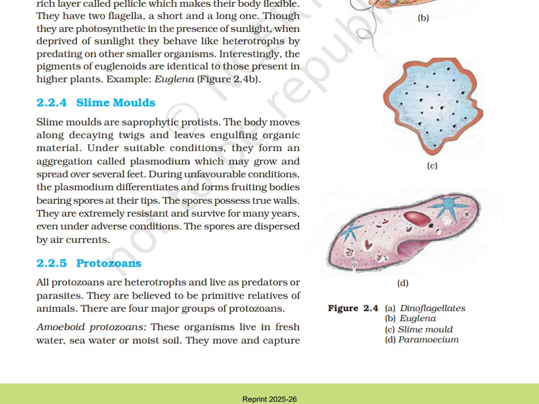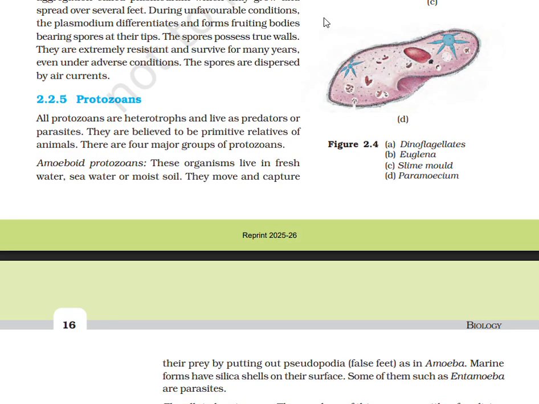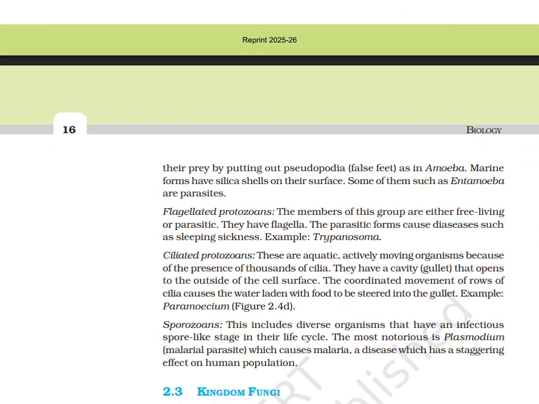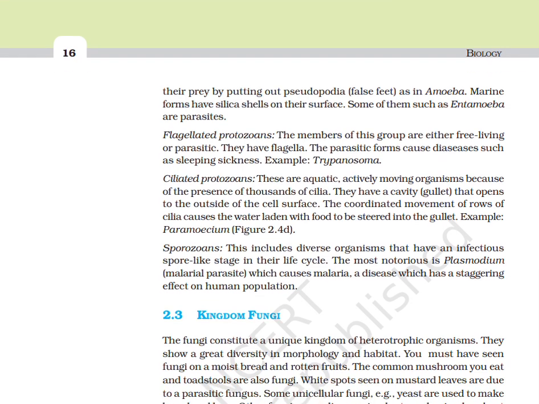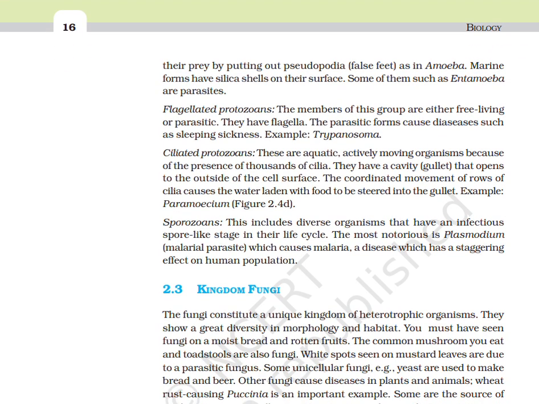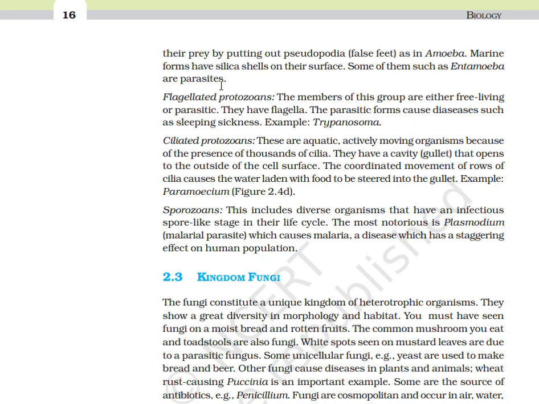Amoeboid protozoans. These organisms live in freshwater, seawater, or moist soil. They move and capture their prey by putting out pseudopodia, false feet, as seen in Amoeba. Marine forms have silica shells on their surface. Some of them, such as Entamoeba, are parasites. Flagellated protozoans. The members of this group are either free-living or parasitic. They have flagella. The parasitic form causes diseases such as sleeping sickness, for example, Trypanosoma.